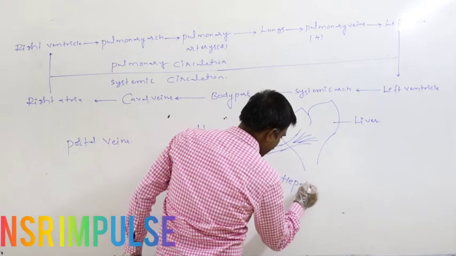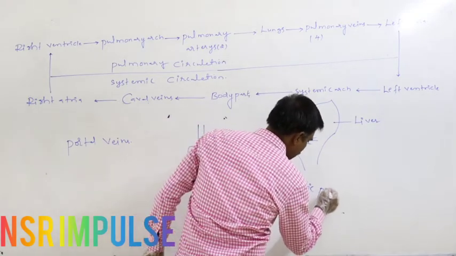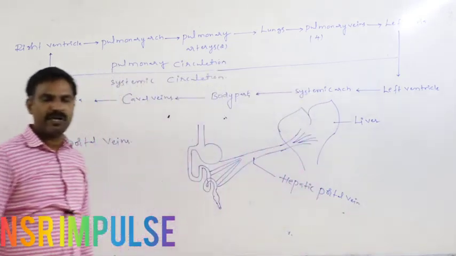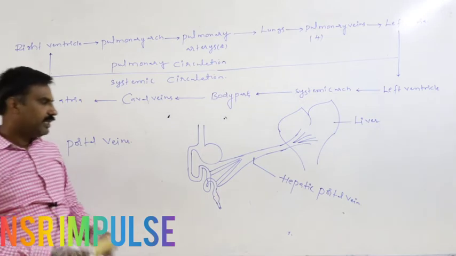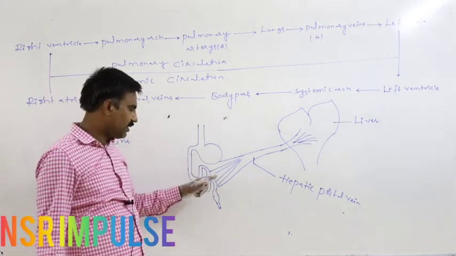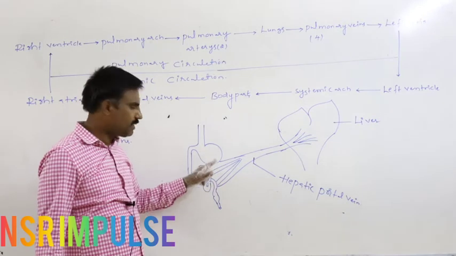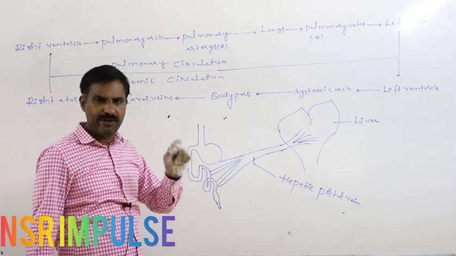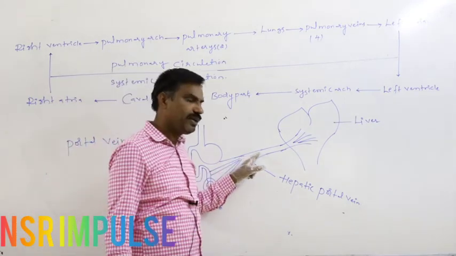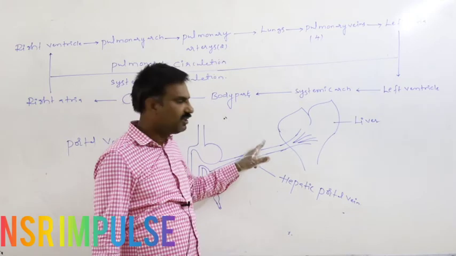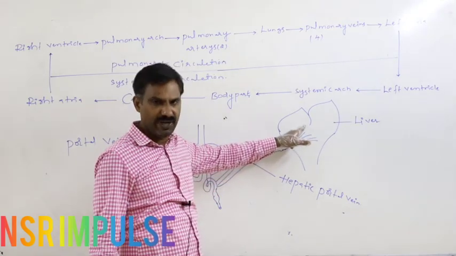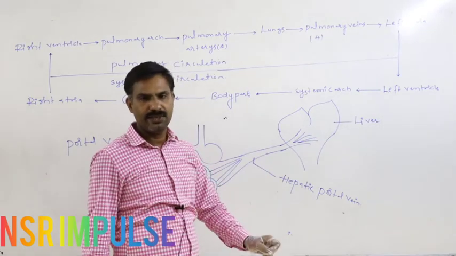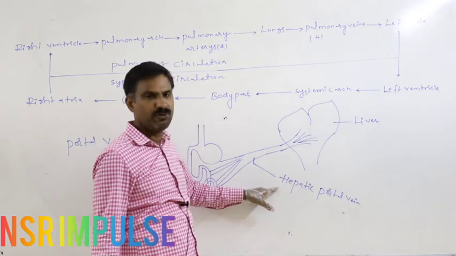hepatic portal vein. That is said to be the hepatic portal vein. Capillaries arising from various parts of the alimentary canal unite and form the portal vein. That portal vein passes towards the liver. Inside the liver, it terminates with capillaries. So that is why it is said to be the hepatic portal vein.